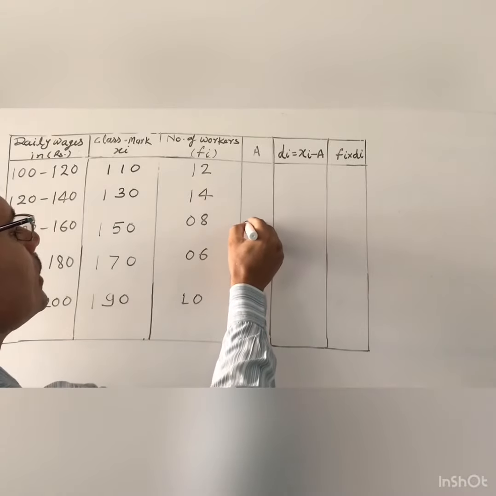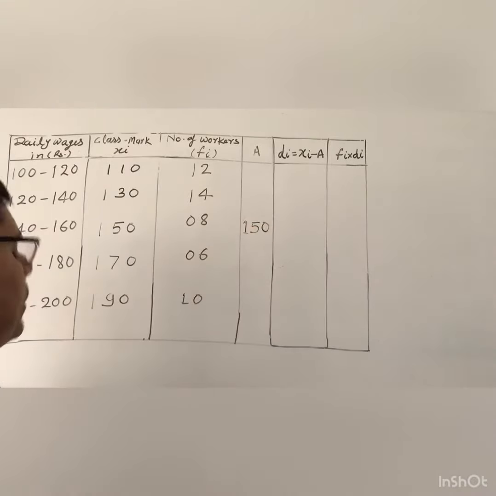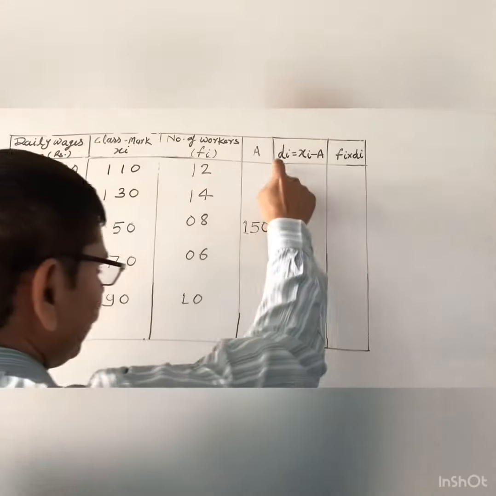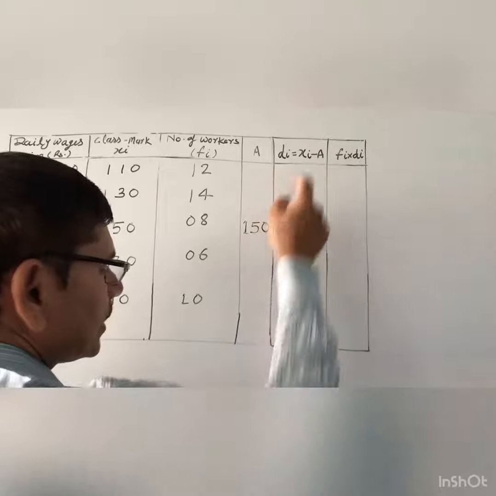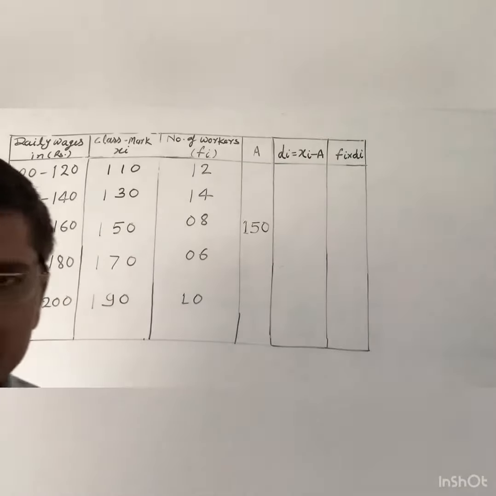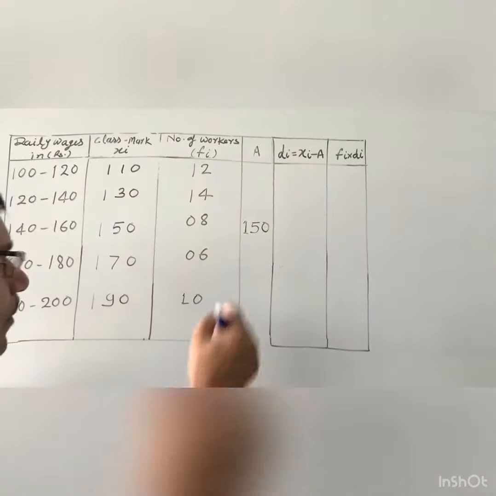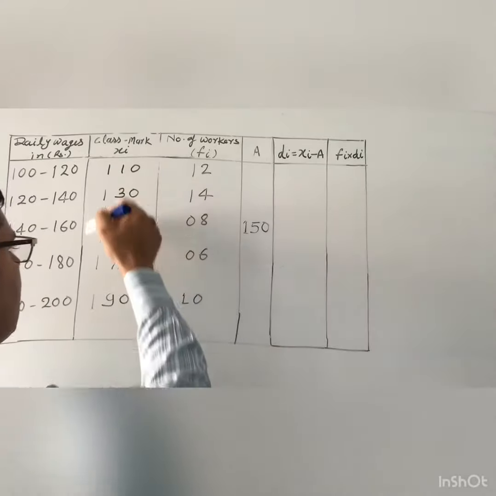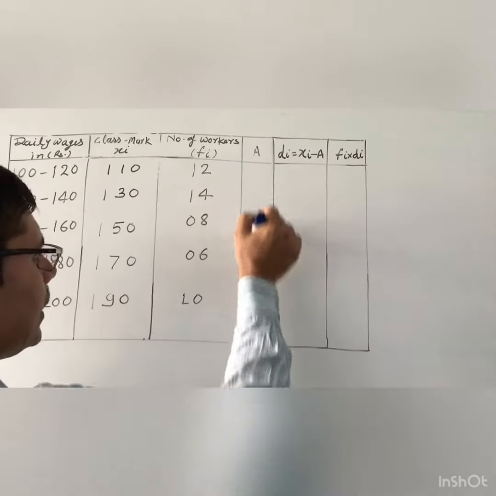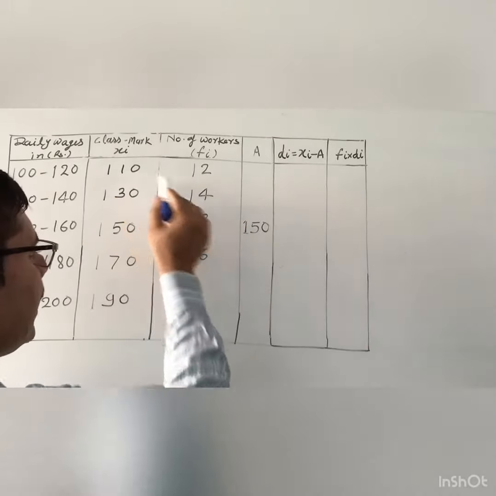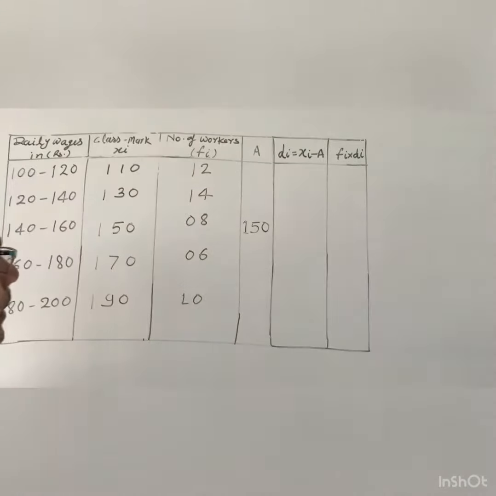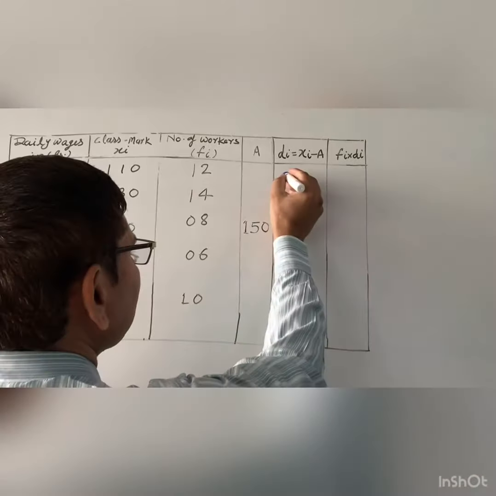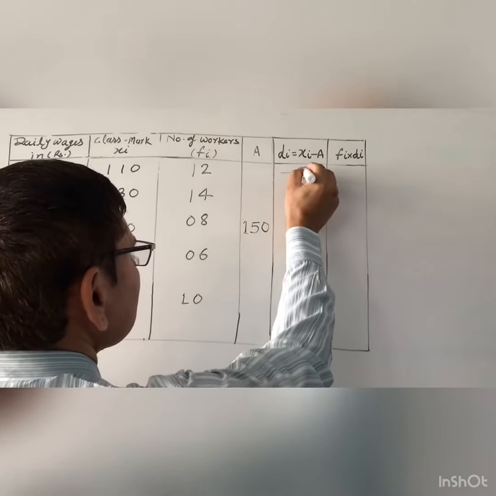Okay, so this is the assumed mean. Now you find the deviation, that is di, which means xi minus a. This is xi and this is a. So 110 minus 150, what do you get? 110 minus 150, you will get minus 40.